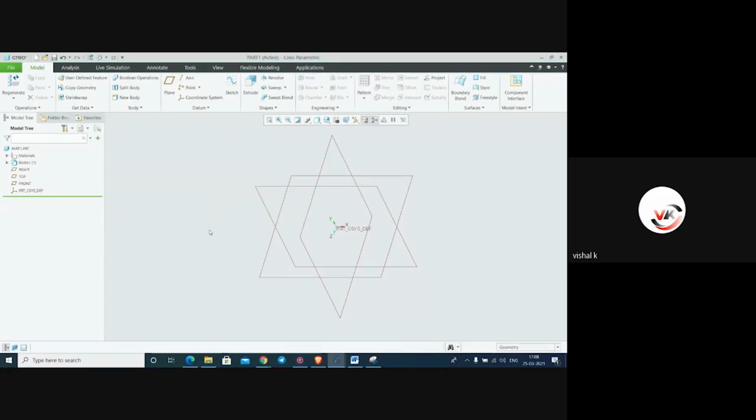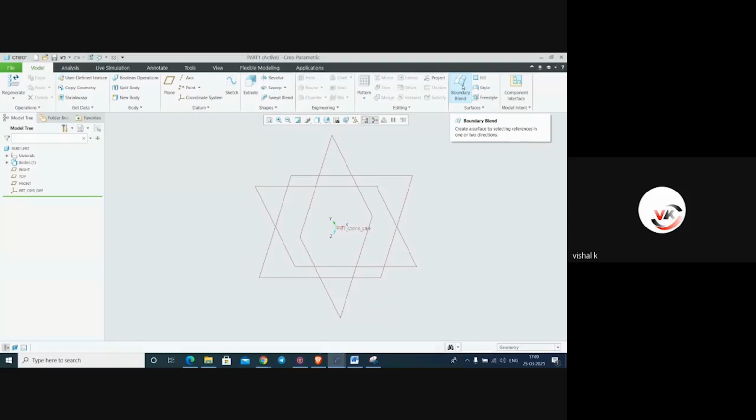Say OK. Here it is a sketch toolbar again. If you want to make a sketch, we can make it here. Then here it is extrude, revolve, sweep, blend, hole, round, chamfer. Basic commands they have given here. And boundary blend is related to surface.